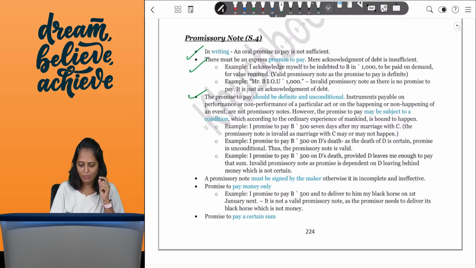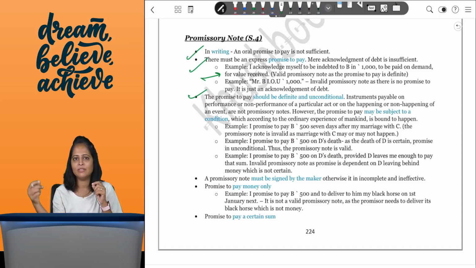In the promise to pay, just one point that I would highlight here is that if a question is asked, so a 5-mark question may be asked saying, tell me whether the following are promissory notes or not. So if I say I promise to pay rupees 5,000 at the end of 3 months from the date of making this, then it's a promissory note.